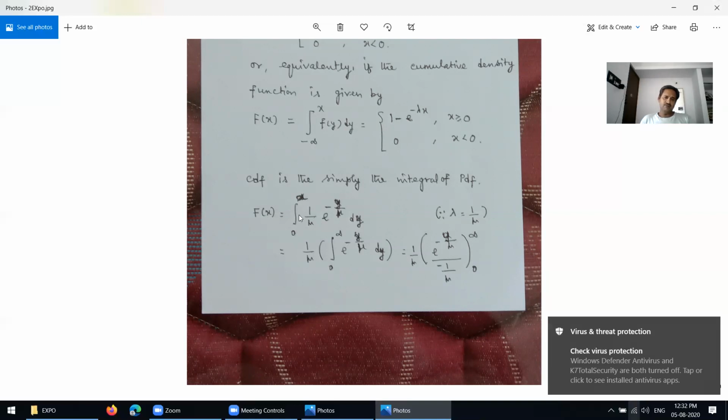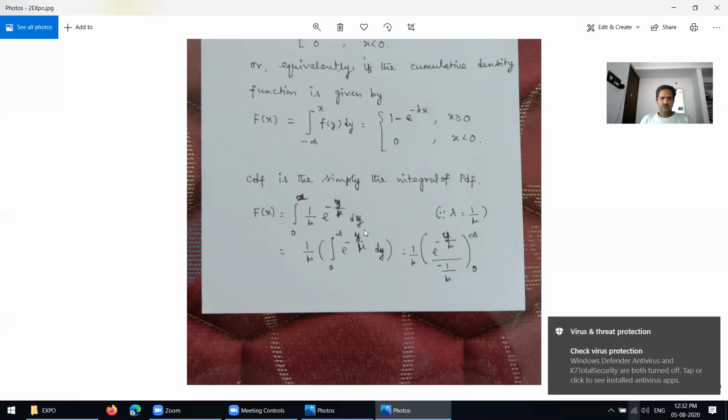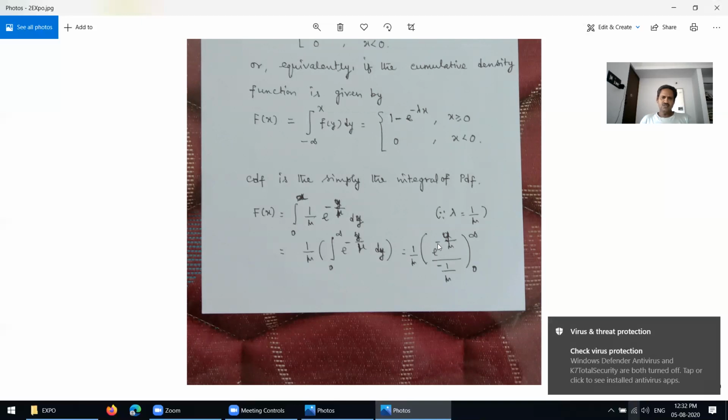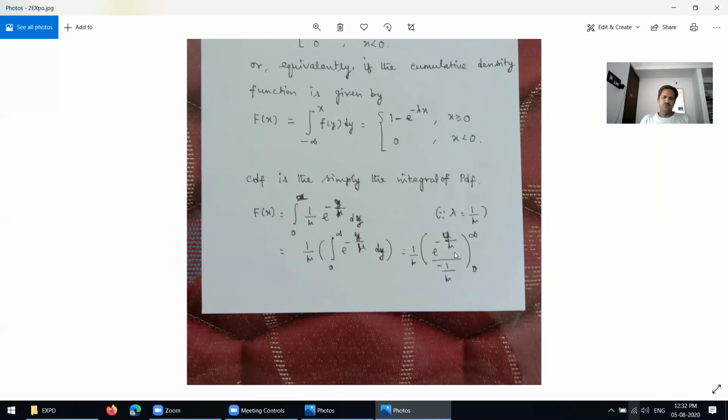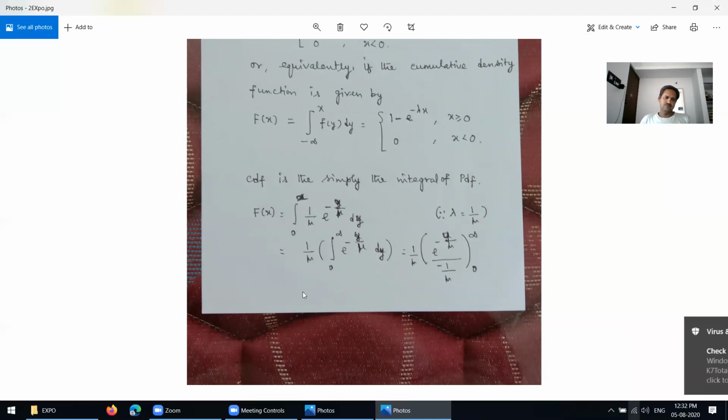So the limit varies from 0 to infinity of 1 over mu times e power minus y over mu dy. Here you write: take 1 over mu outside the integration. So the integral from 0 to infinity of e power minus y over mu dy, which gives e power minus y over mu divided by negative 1 over mu, from 0 to infinity. Here now.